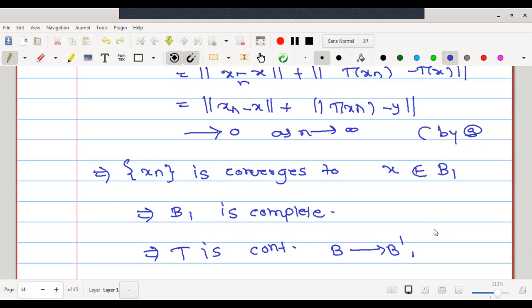Very interesting proof of this closed graph theorem we have completed today. The proof was given with a different approach, renorming the same space and using the homeomorphism, or rather Banach's theorem, we have given the proof of this closed graph theorem. I hope you have understood today's lecture.